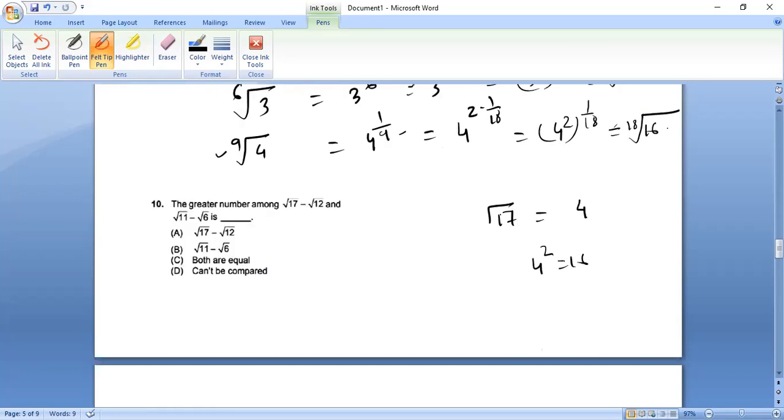And then, what is the given number? 17. We subtract 4 square. Whatever square we have found, we subtract. You get 1. So here we will write 1 divided by double of 4, so double of 4 is 8. So root 17 approx value is 4 and 1 by 8.